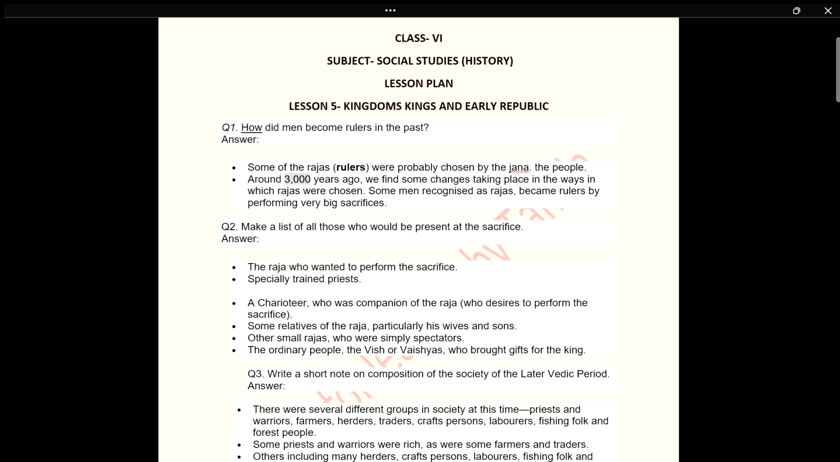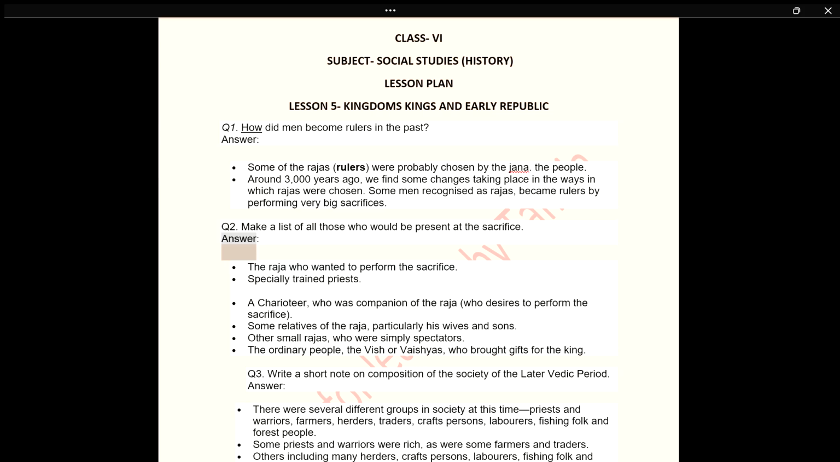Around 3000 years ago, we find some changes taking place in the ways in which Rajas were chosen. Some men recognized as Rajas became rulers by performing very big sacrifices. Q2. Make a list of all those who would be present at the sacrifice.